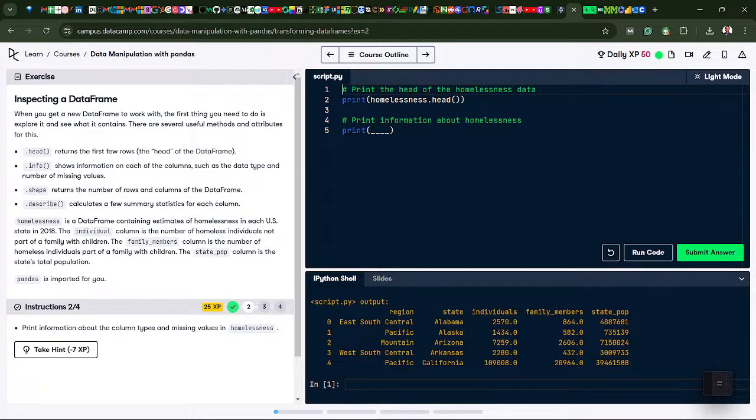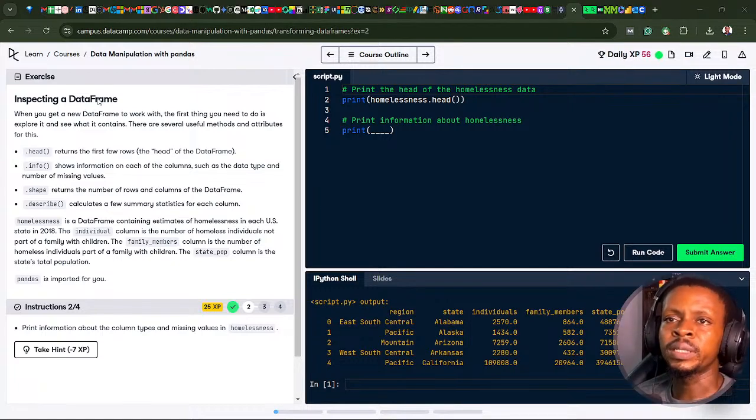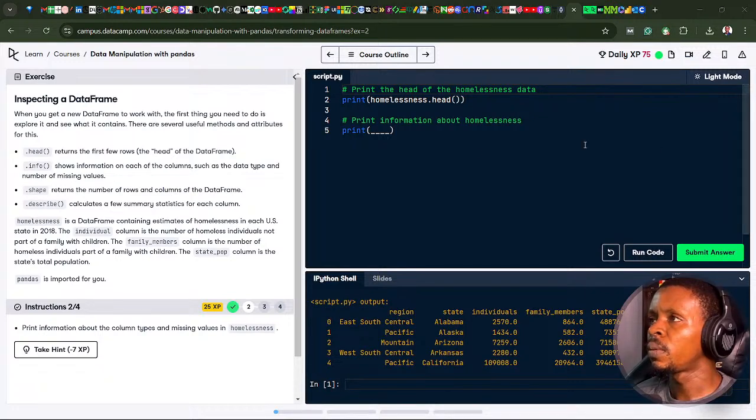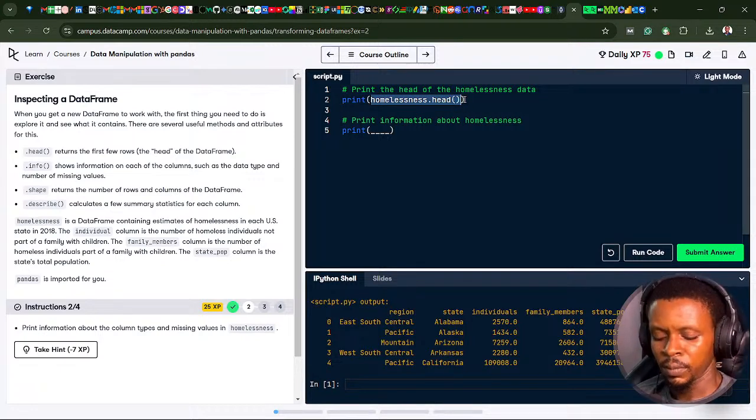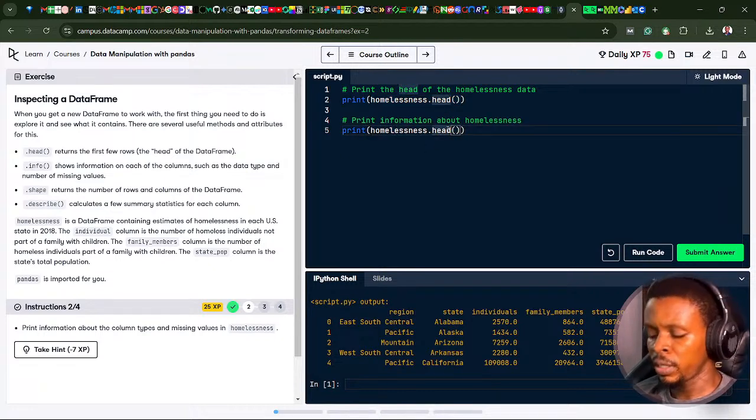Good. It says inspecting a data frame. We're reading the same instruction again: print information about the column types and missing values in the homelessness data. So that will be print homelessness.info. We're just exploring the data sets. So the .head, it will be .info. Let's see that in action here.